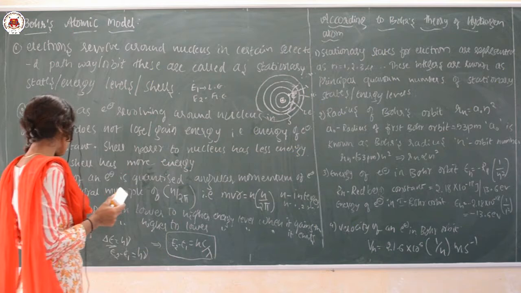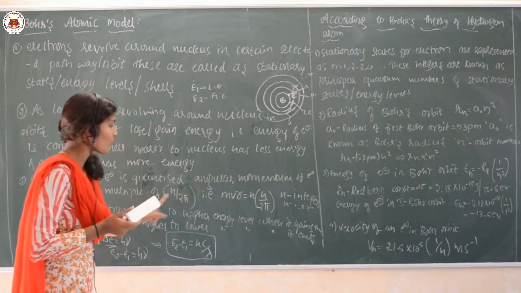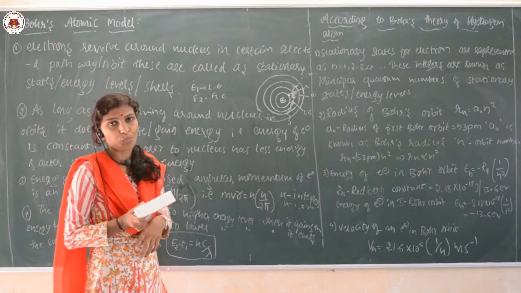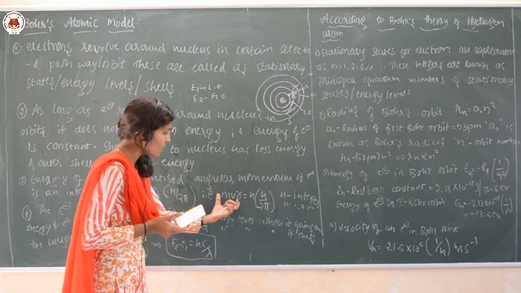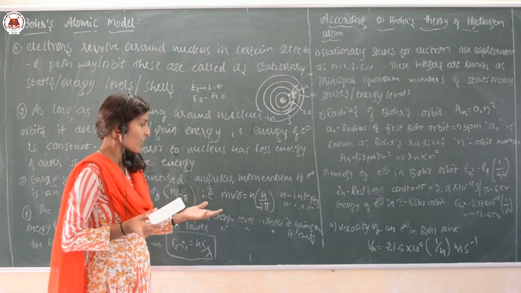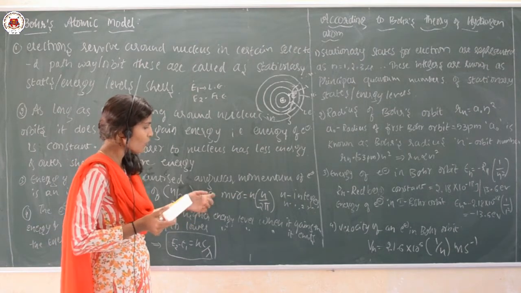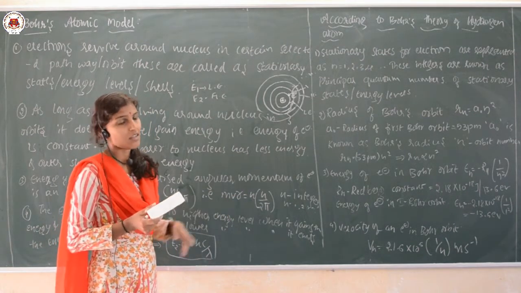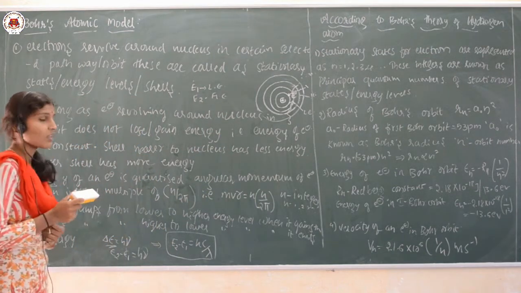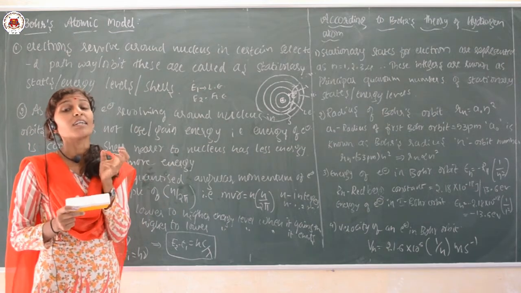Clear? The third point is, the energy of an electron is quantized, that is, the angular momentum of an electron is always an integral multiple of h upon 2 pi. That is represented by mvr equals nh upon 2 pi, where n is an integer, h is Planck's constant, m is the mass of an electron, v is the velocity, and r is the radius of that orbit. Clear?